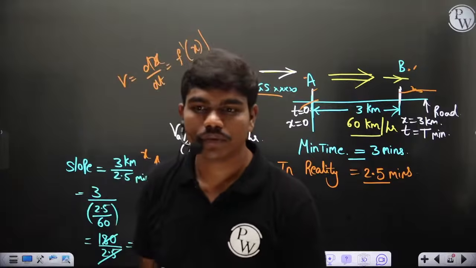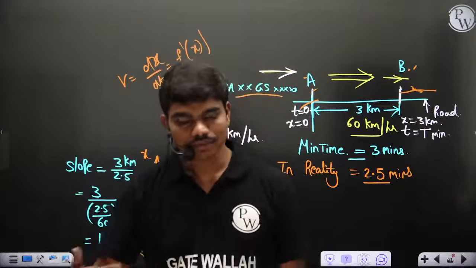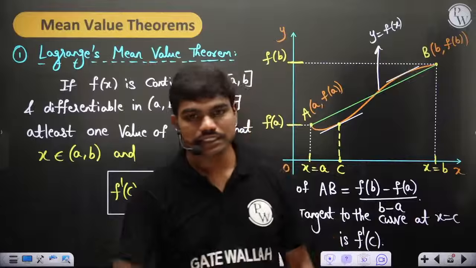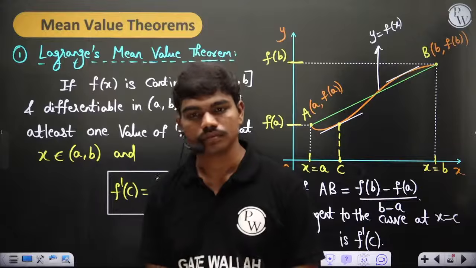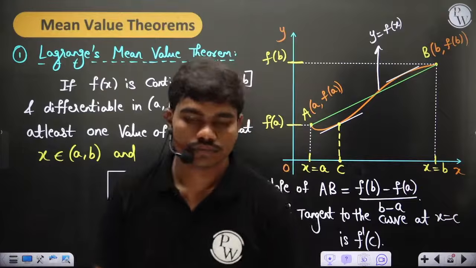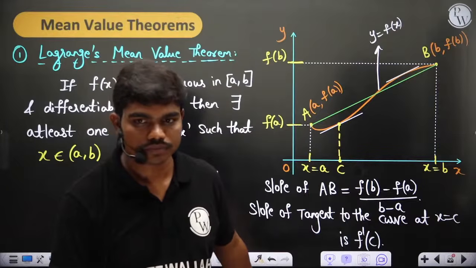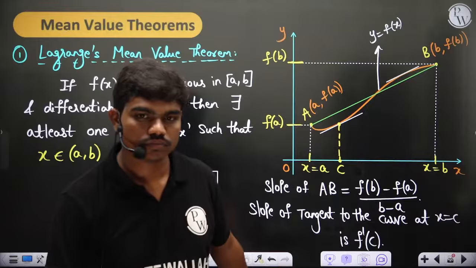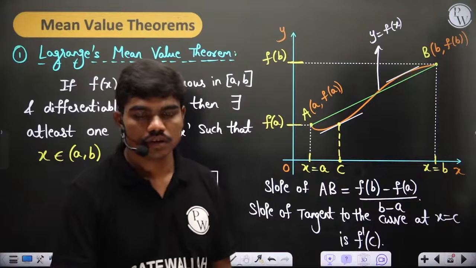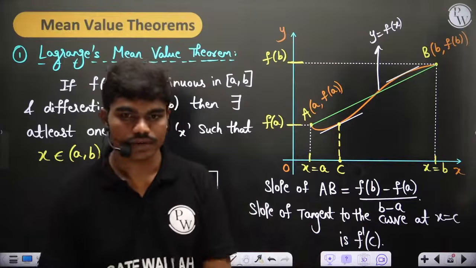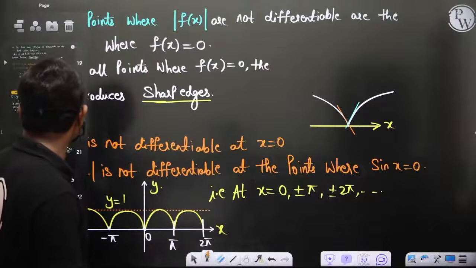Yes or no? Did you understand what we mean by this Lagrange's mean value theorem? Clear? So basically the main idea is, at least at one point the rate of change is equal to the slope of the tangent. Okay? Fine? So is this clear to all of you? Are you all understanding this or not? Okay, fine. So what we have done is this Lagrange's mean value theorem, of course, that's what we have seen.